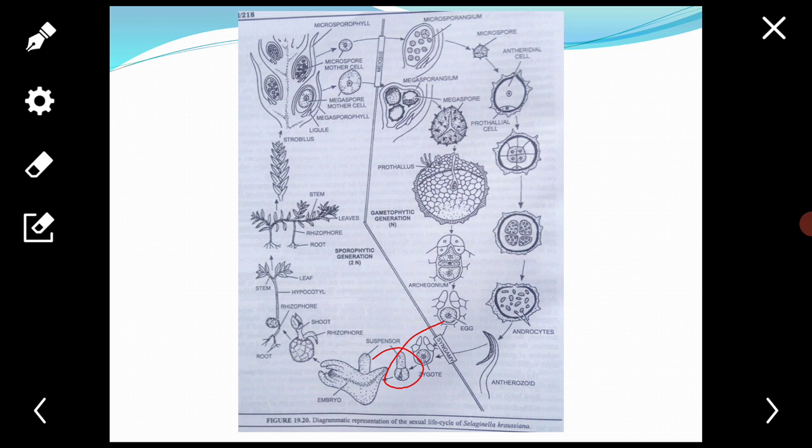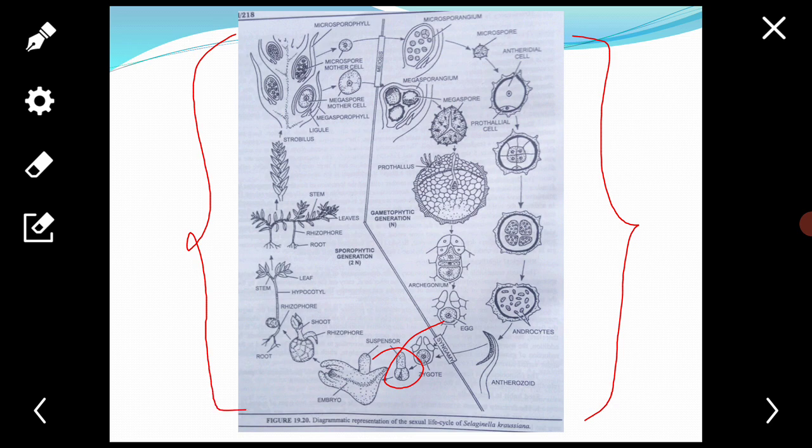Students, your chapter is complete. This is the life cycle of Selaginella. Questions may come from 1 mark to 8 marks. Structure or diagram is the most important. You have to write the alternation of generations from the whole chapter in brief. A life cycle question can also come, about 6 to 8 marks.